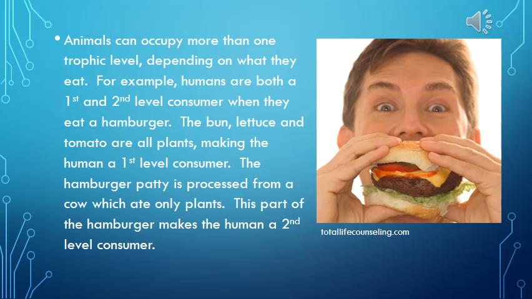For example, humans are both a first and second-level consumer when they eat a hamburger. The bun, lettuce, and tomato are all plants, making the human a first-level consumer. The hamburger patty is processed from a cow, which ate only plants. This part of the hamburger makes the human a second-level consumer.